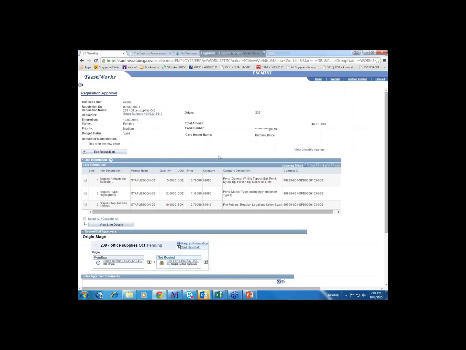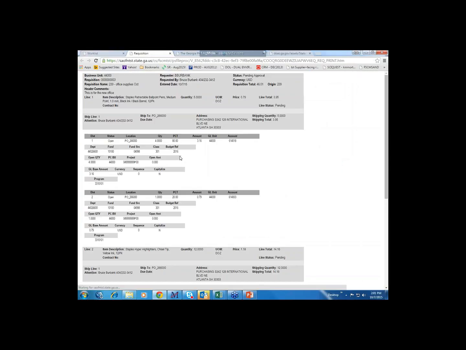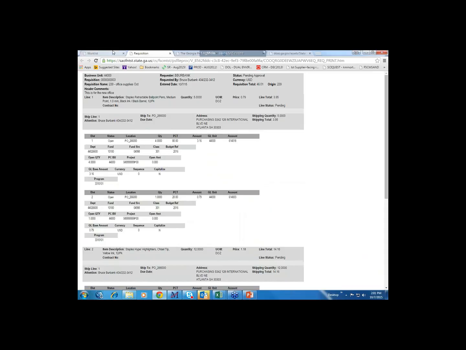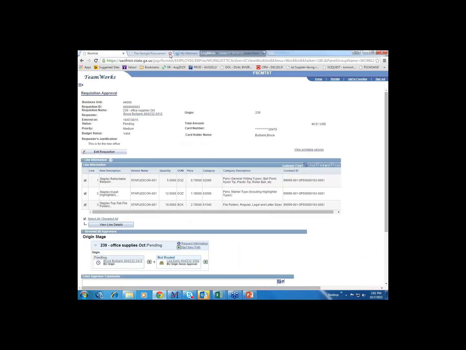If I want to see all of the chart field information, so if I want to see where this requisition is against the budget, I can click on Select All and then click the View Line Details. And that will launch a page that basically has all of the lines where it is against the budget. For example, this has 2 distribution lines where it was split out. This tells you it's 80-20. And then you see the different lines, line 2 and line 3. Close that.